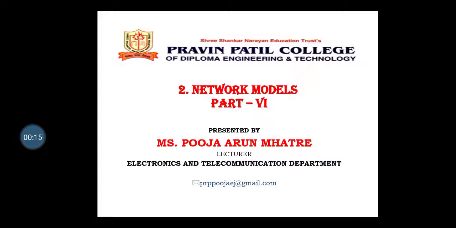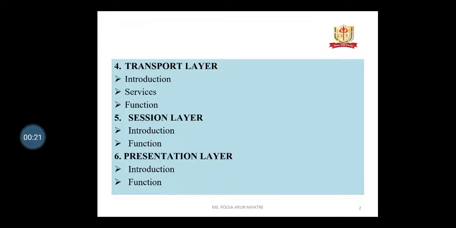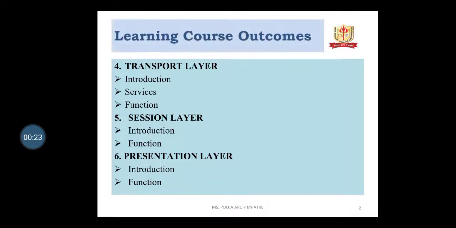Today's topic is CND, chapter number 2, Network Models, part 6. Learning course outcomes are: the fourth layer of the OSI model is the transport layer, the fifth layer is the session layer, and the sixth layer is the presentation layer. Transport layer.